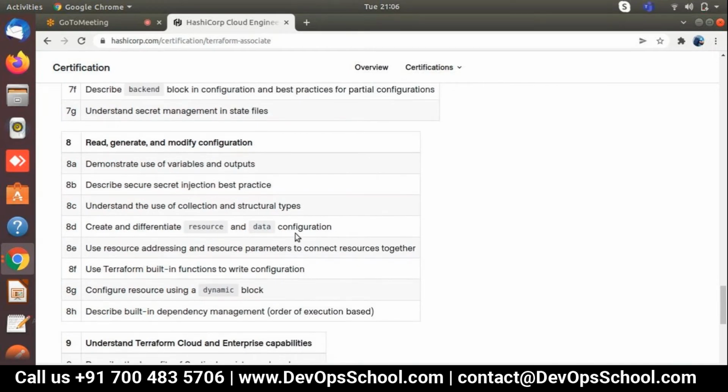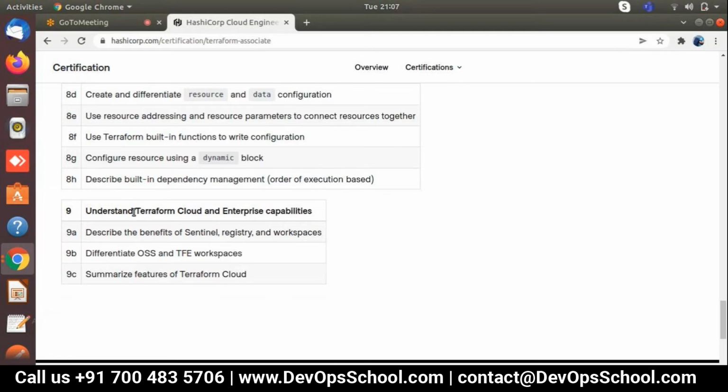Read, generate and modify the configuration. How can we modify the configuration? Sometimes what happens is, if you modify the configuration, the existing configuration will be destroyed. There might be a chance of that. How can we handle that? How can we secure the environment? How can we inject the best practices that we need to follow? How to define variables and outputs, why we use output files, what is the need? Definitely there is some need. We call that output file as an input for some child modules. There are multiple reasons to define it, and we are understanding step by step what strategies we need to follow everywhere. There are many more topics that we are going to discuss.